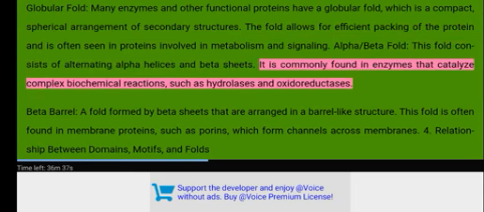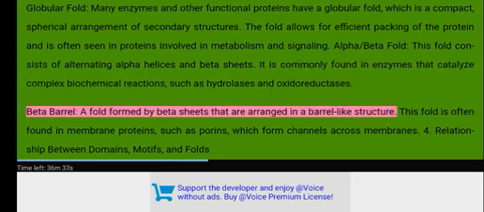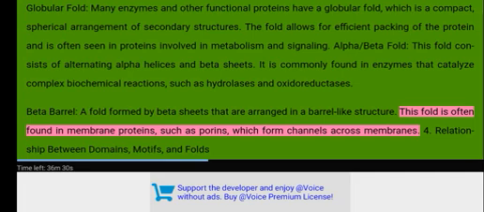It is commonly found in enzymes that catalyze complex biochemical reactions, such as hydrolases and oxidoreductases. Beta barrel. A fold formed by beta sheets that are arranged in a barrel-like structure. This fold is often found in membrane proteins, such as porins, which form channels across membranes.